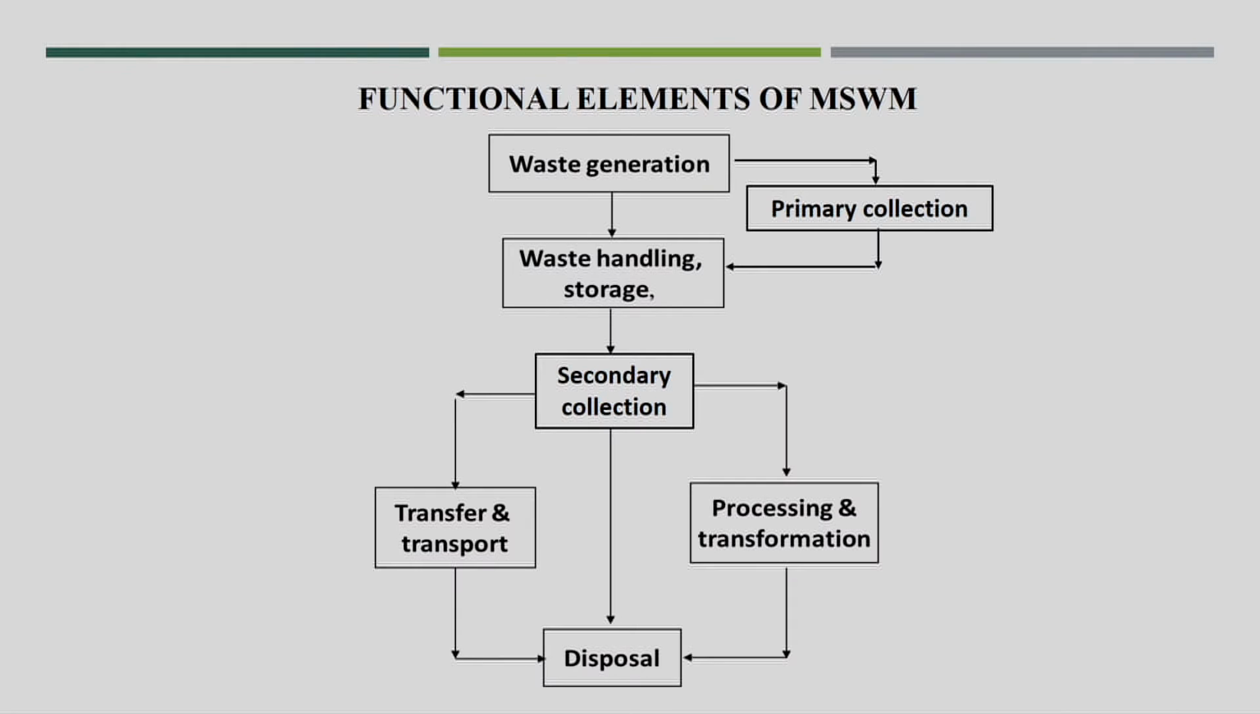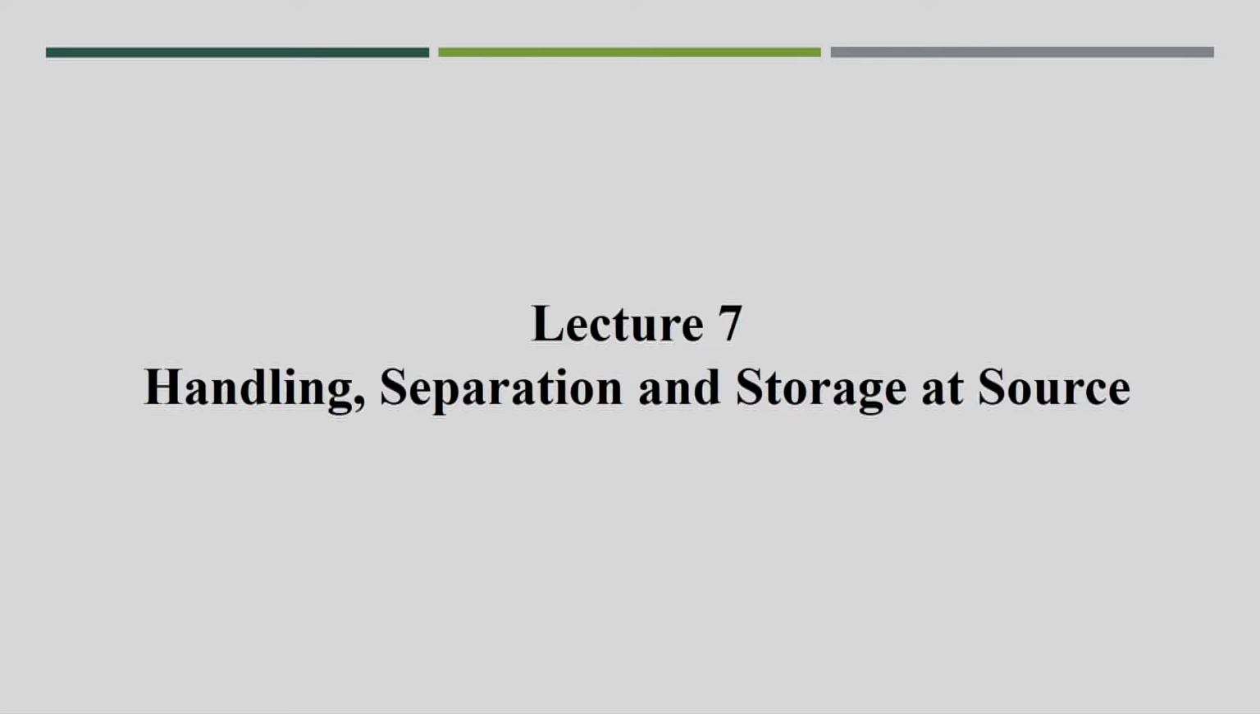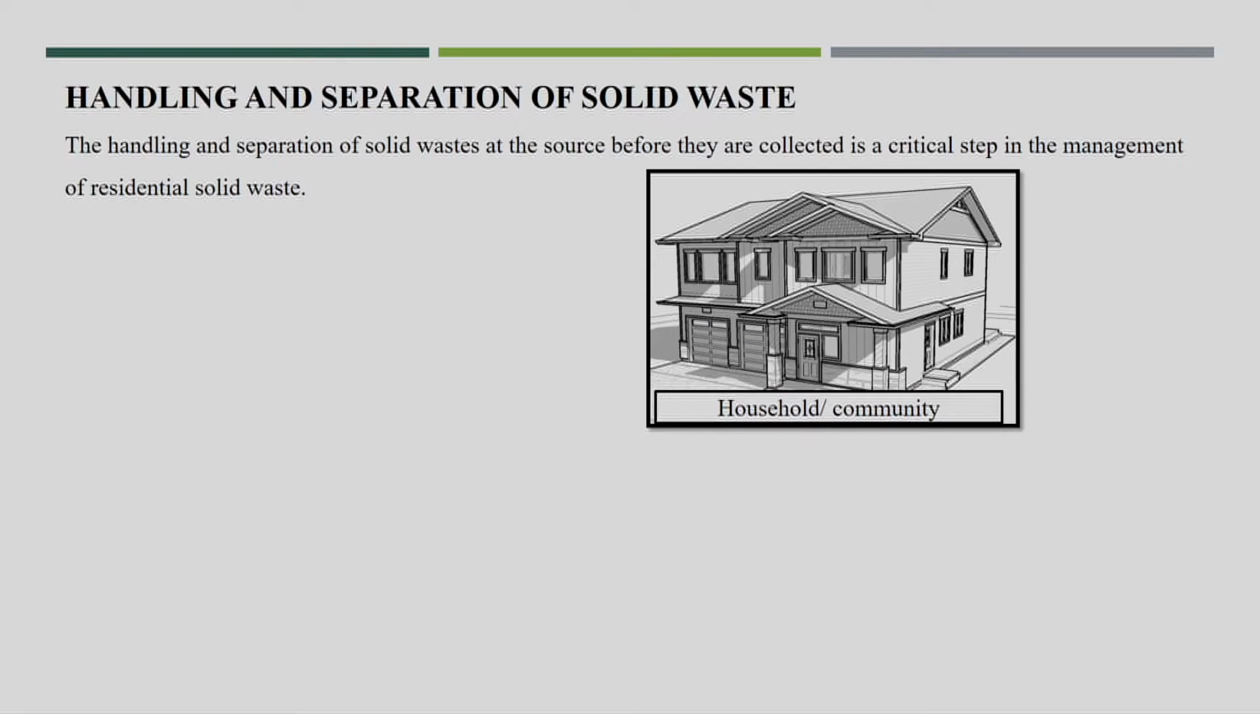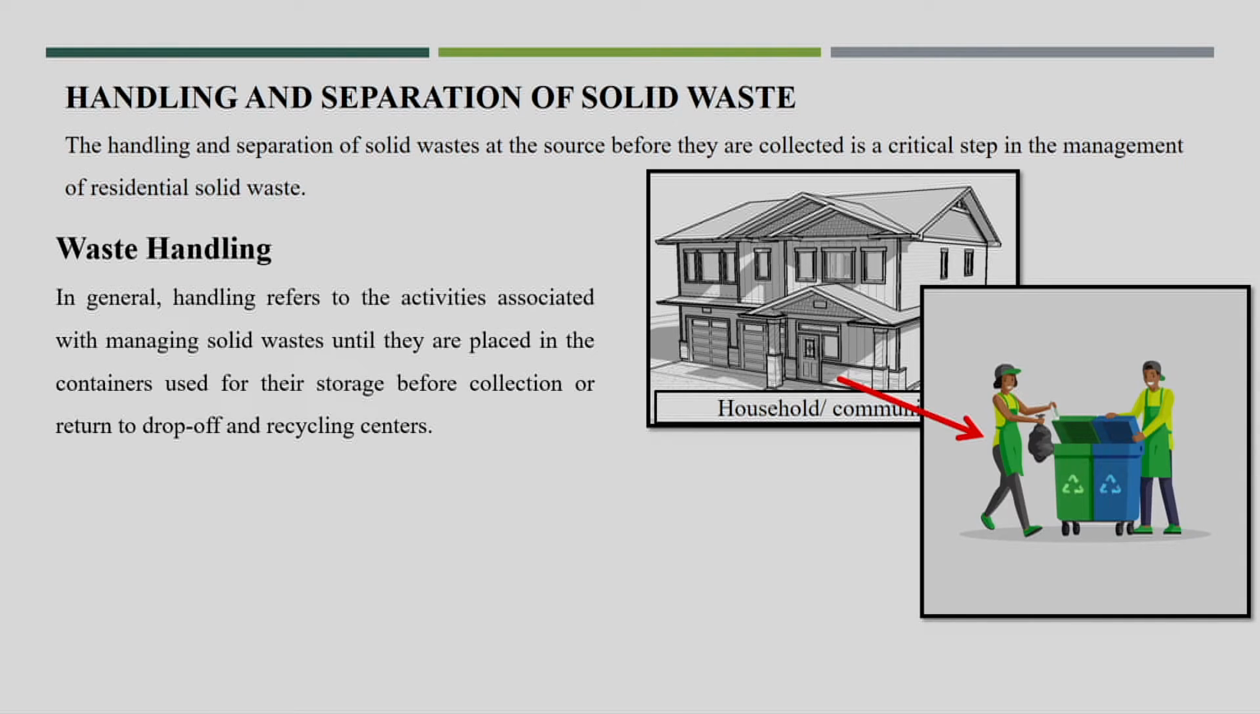So, this was our functional element diagram, where we are now in the second functional element, waste handling, storage and separation and processing at source. So, it is before collection, that is primary collection and secondary collection. In this lecture we will discuss handling, separation and storage at source. So, first we will understand what is meant by handling and separation. Handling means how best you can handle waste at the household or commercial area.